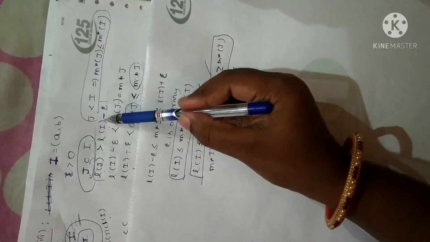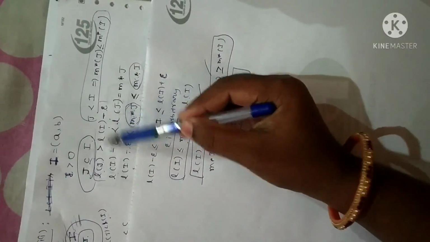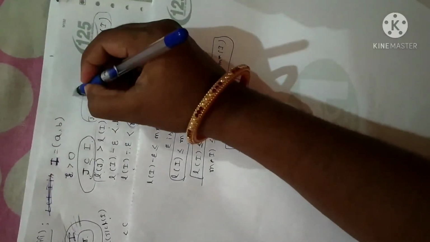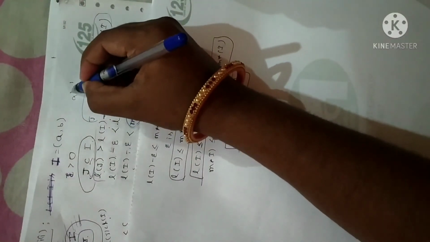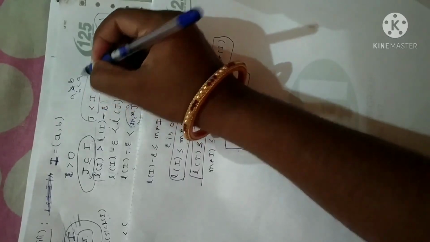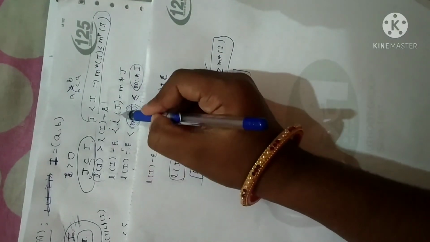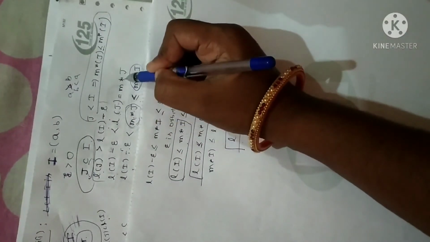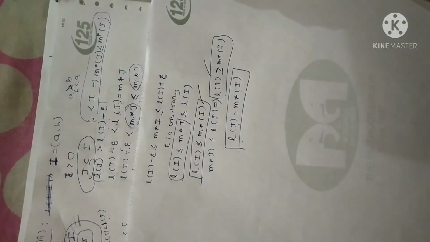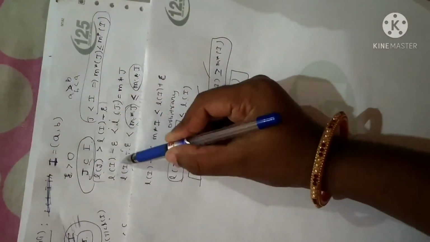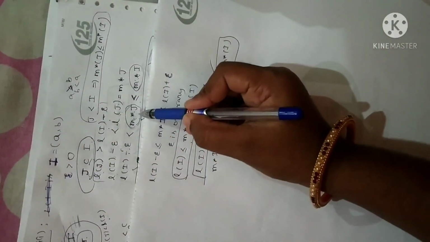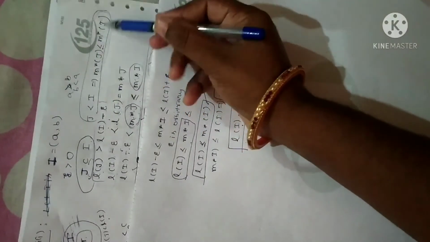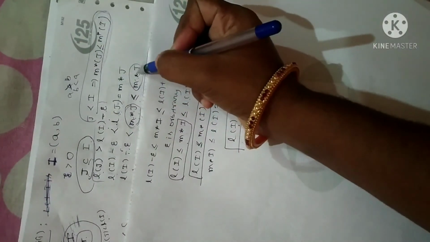Fine. So I can rewrite this expression: if a greater than b, I can write b less than a. That is what I have done here. So length of j is none other than measure of j, as per the definition of the outer measure of a set. Now length of j is measure of j. Again I am using this expression, measure of j is less than or equal to measure of I. So that is what I have written here.